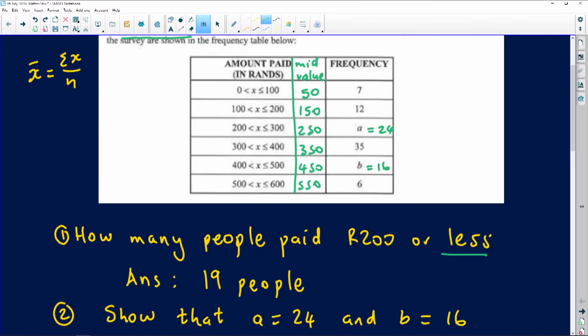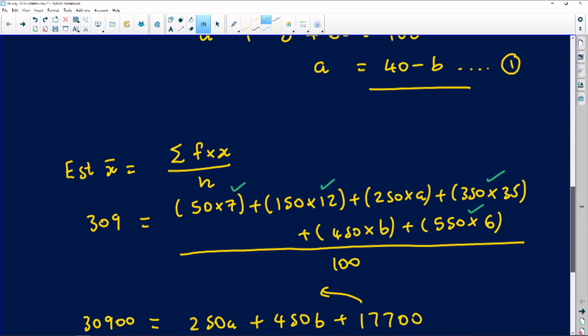So now in this case, we're looking for the class with the most entries. Let's go back and check in our diagram. So you will see that the first class has got 7 entries, 7 people. In the second class, we've got 12 people. In the third class, we've got 24. So the class with the highest number of entries is definitely going to be the class 300 up to 400. So that will be my solution.